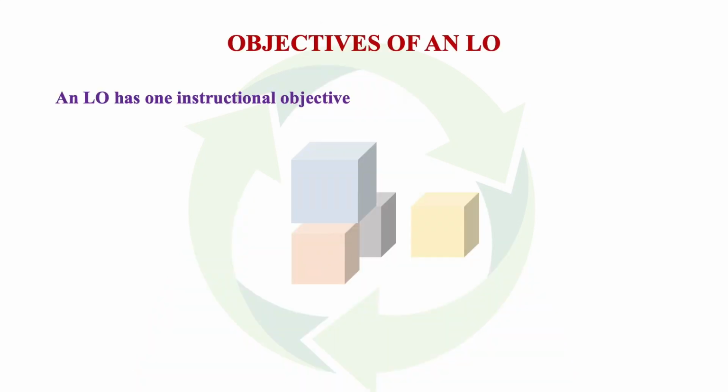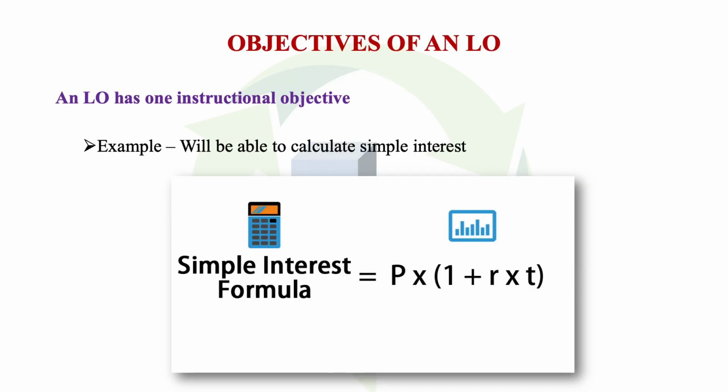And nowadays, many components are available ready-made. We just procure them and put them together, assemble them. This is how an RLO also includes items that have been assembled for achieving a particular instructional objective. But we need to remember that a learning object has only one instructional objective. It is important that the number of instructional objectives remains few. Ideally one. For example, I may develop a learning object for helping my learners to calculate or to determine the standard deviation.